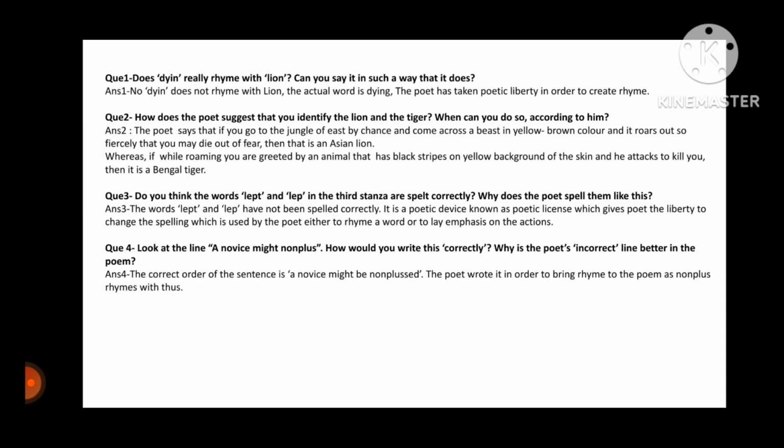Look at the line, a novice might nonplus. How would you write this correctly? Why is the poet's incorrect line better in the poem? So it's not a correct line. Again, we have seen that there is inversion in the line, and the correct line will be a novice might be nonplus. Nonplus means surprise. And the poet has written in order to bring rhyme to the poem, as nonplus rhymes with thus. So he has taken poetic liberty.